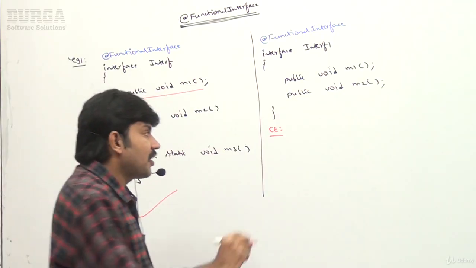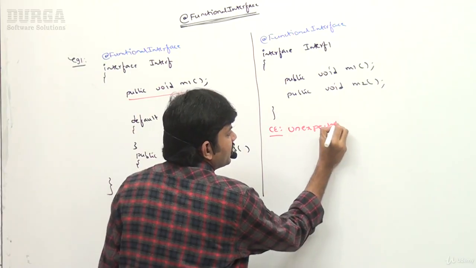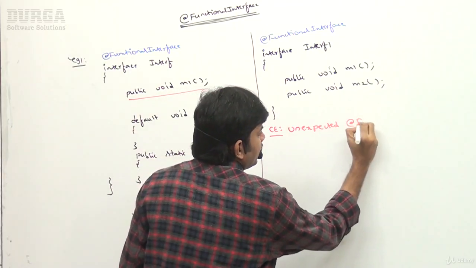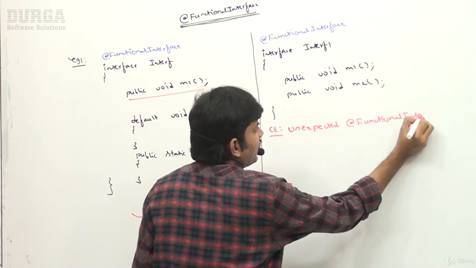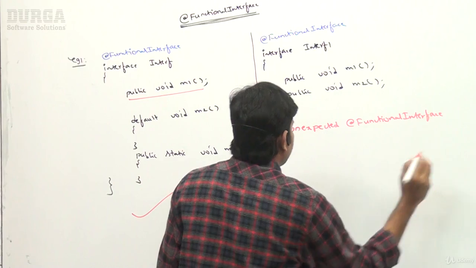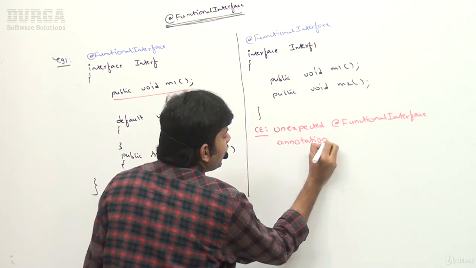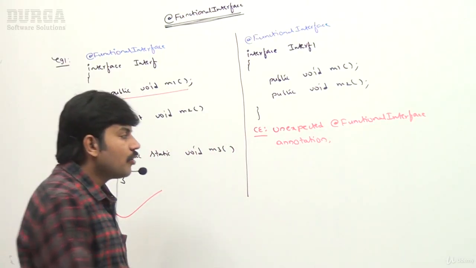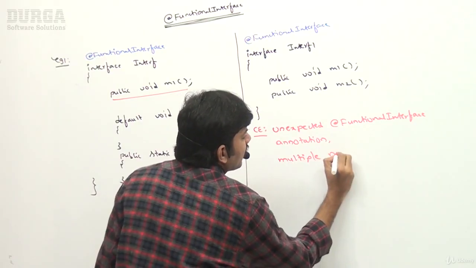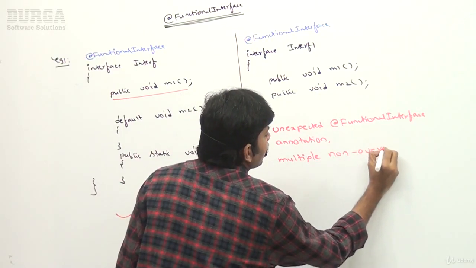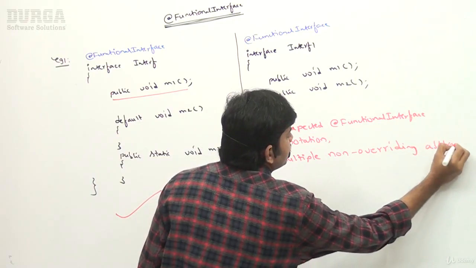What is that compile time error? Unexpected @FunctionalInterface annotation.